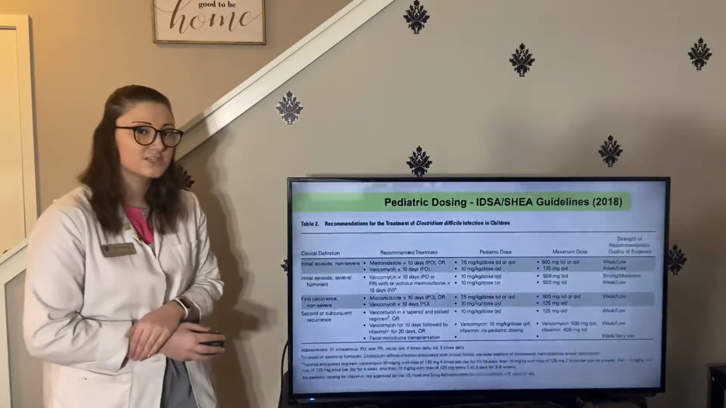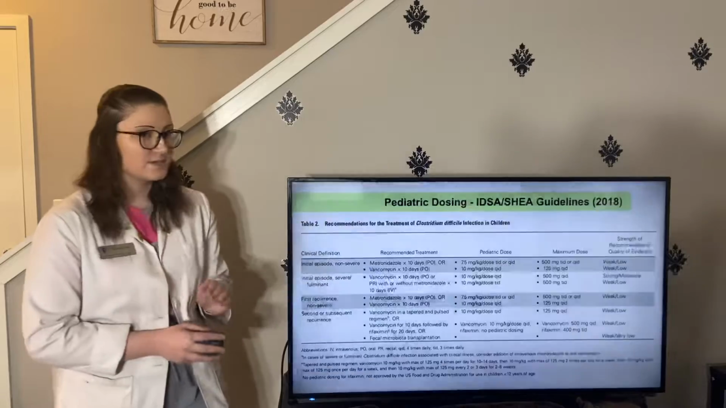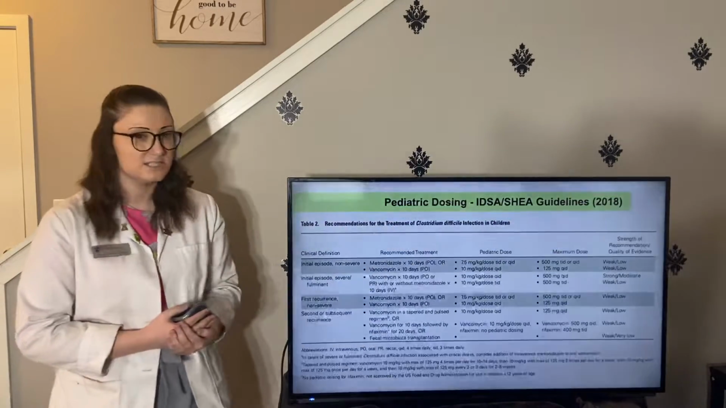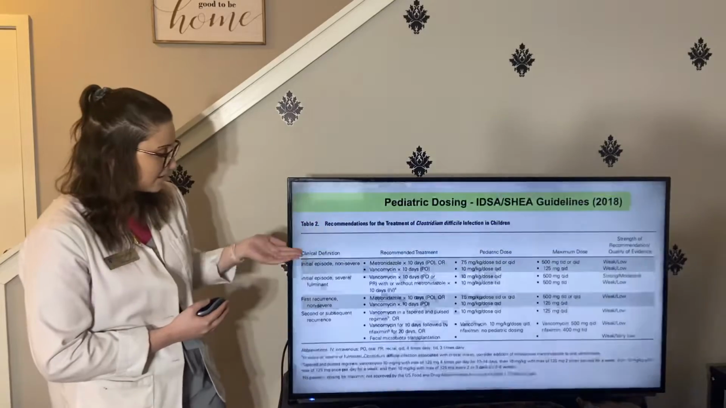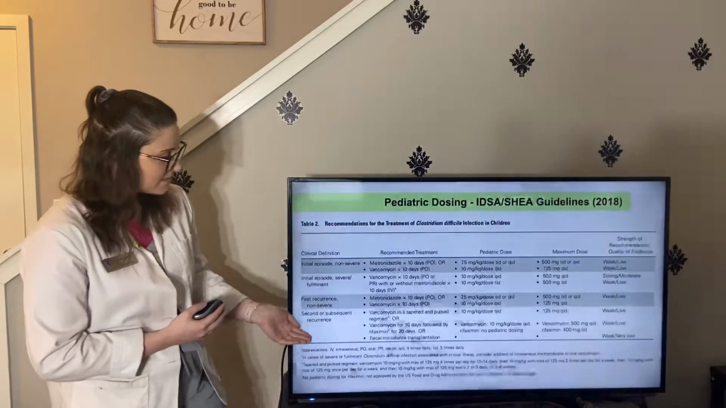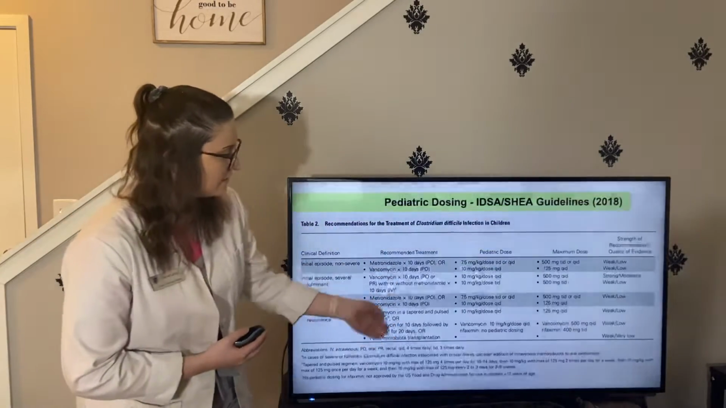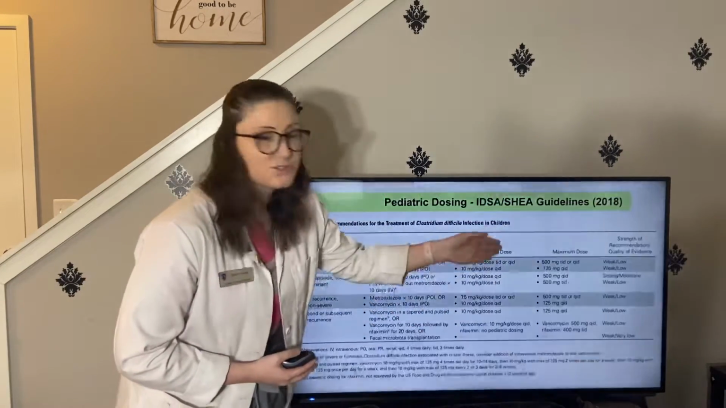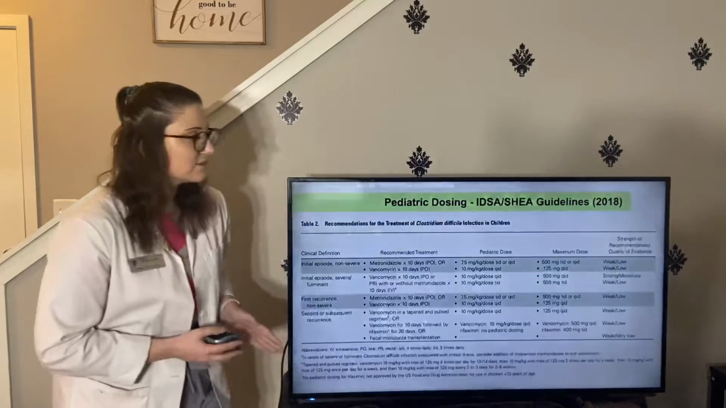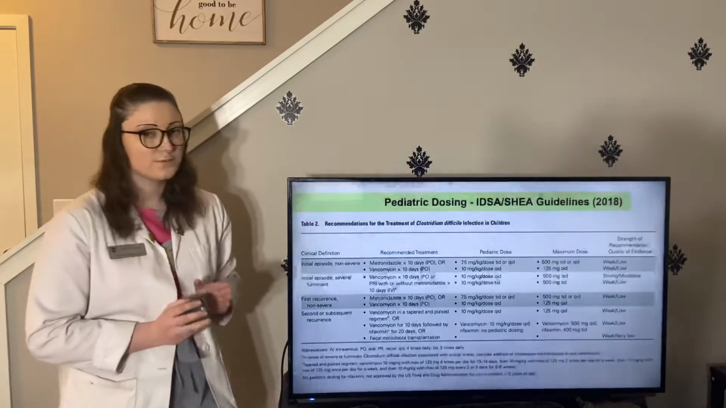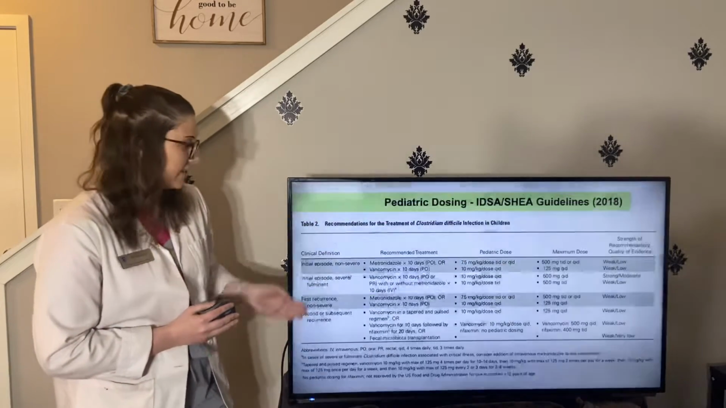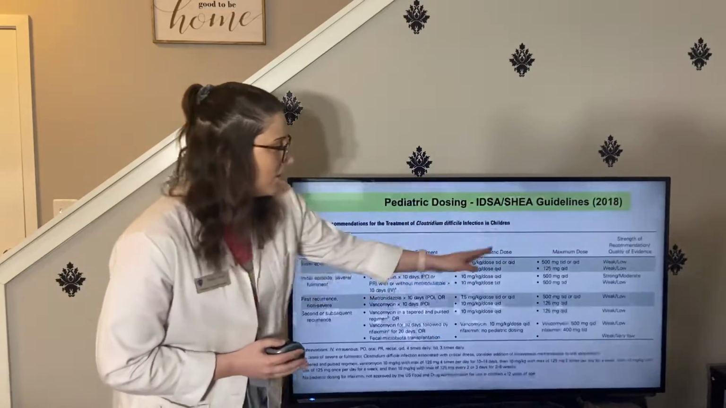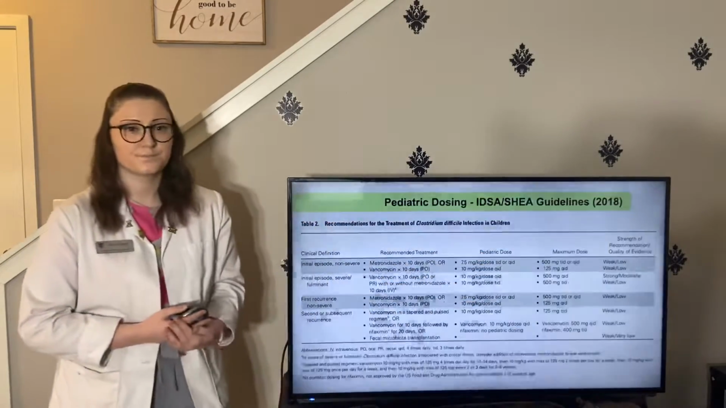Next, we have the pediatric dosing. This is a really good outline from the guidelines that came out in 2018 from the IDSA and SHEA. So here we have another outline of the different categories along with the recommended treatment, the dosages for that treatment, the maximum dosage, and the strength of the evidence. Notice here that the only one that has a strong or moderate level of evidence is with vancomycin in initial episode severe. All the other ones are weak and low.